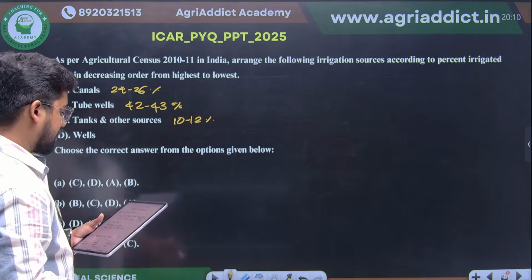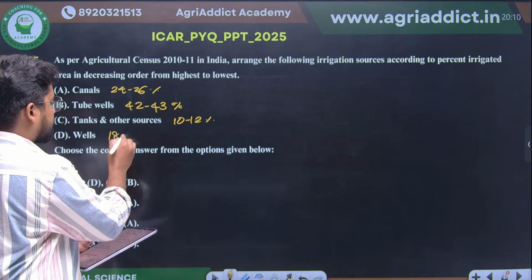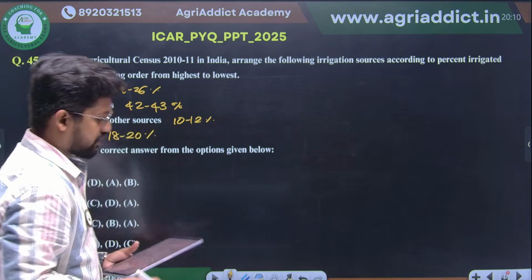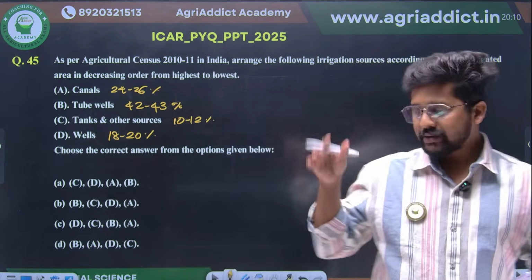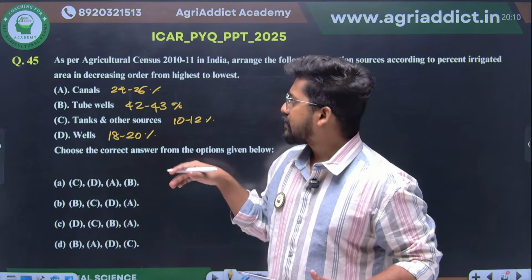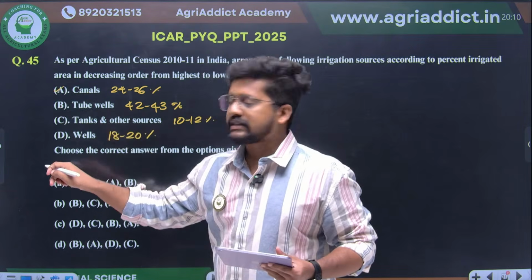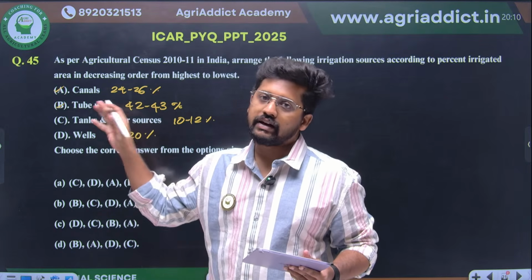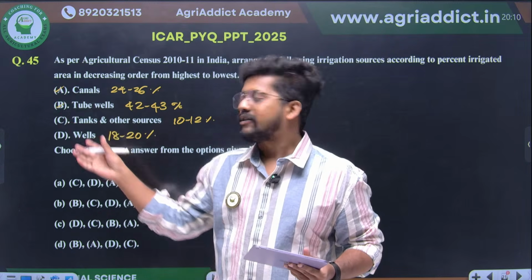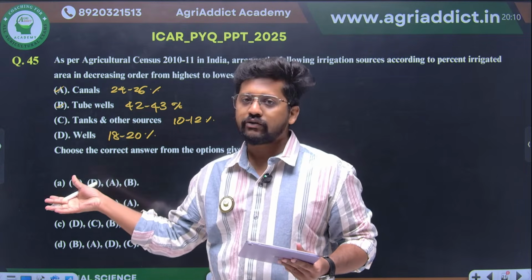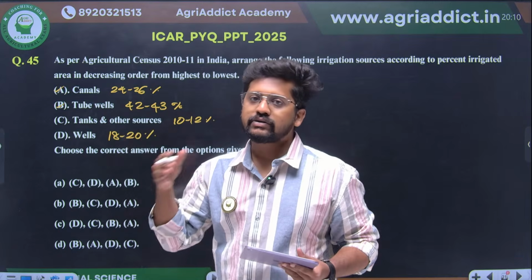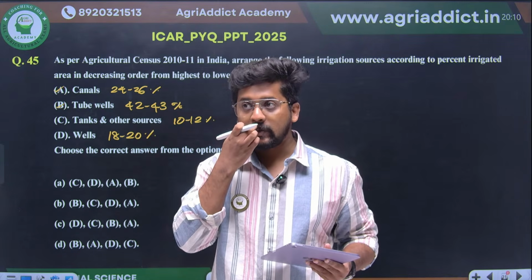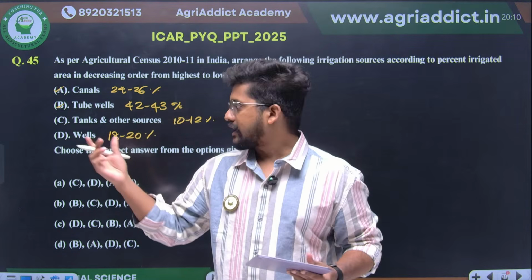And finally, the normal wells, almost 18 to 20%. So always remember, tube well irrigation is leading, followed by canal irrigation. Wells, generally we use for household purposes. Tanks and other resources are not sufficient for a large irrigated area, so this will be the minor resource.